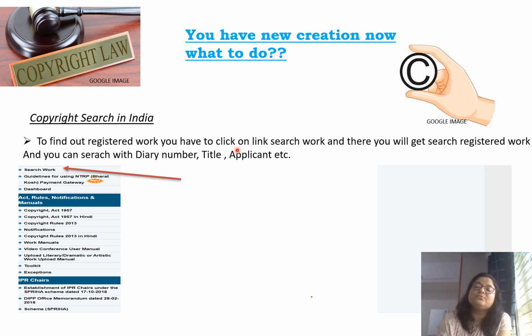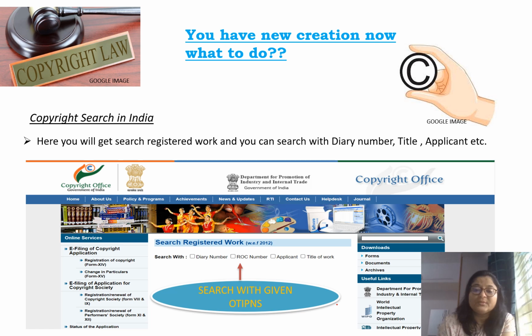Or if you know who the applicant of that particular work is, you can search for that work too. One thing is important to note: what we are searching are works which are already registered.